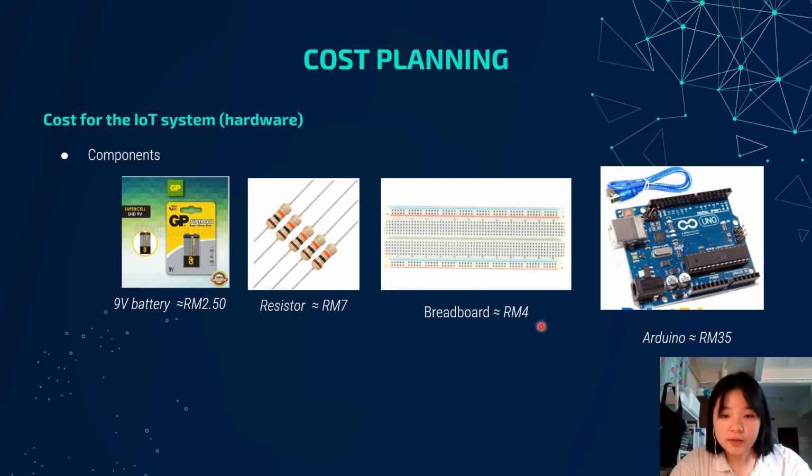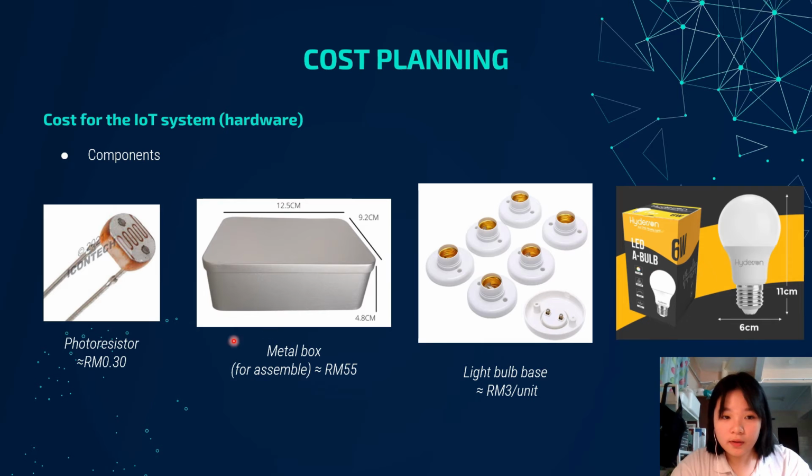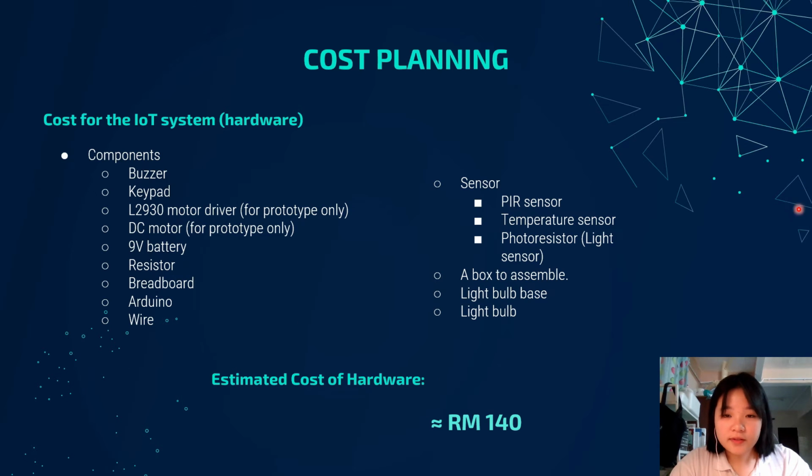battery, resistor, breadboard, Arduino, jumper wire, PIR sensor, temperature sensor, photoresistor, metal box, light bulb base, and also light bulb. And this is the list of components that we need to use in this IoT system. So I estimate the cost of the hardware is 140 ringgit.